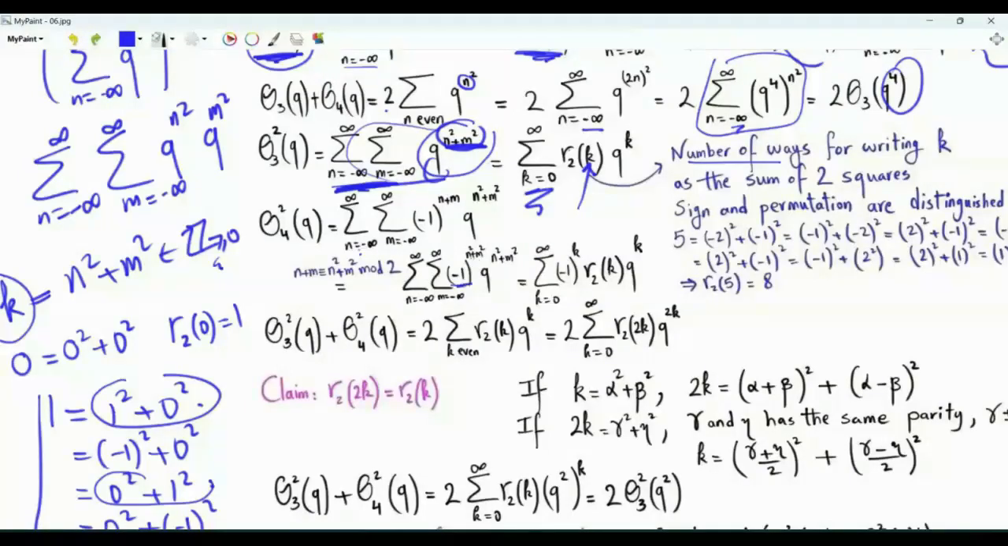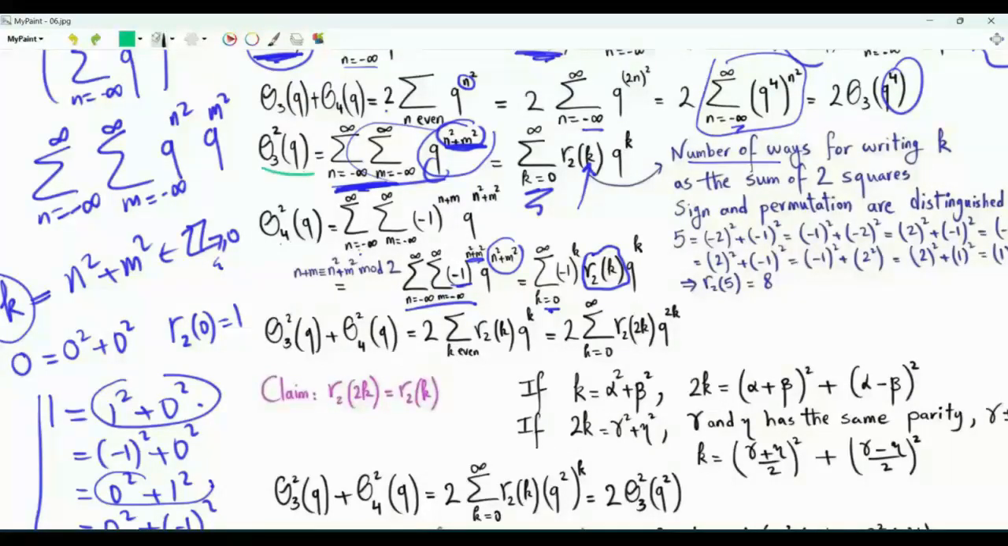We can write down the summand as minus 1 to the power n squared plus m squared, q to the power n squared plus m squared, and then rewrite the double sum as a single sum in which we replace n squared plus m squared by k. k is this non-negative integer that is expressed as the sum of two squares, but then we need to multiply by the number of times in which the term minus 1 to the power k, q to the power k appears. This is exactly the function r sub 2 of k.